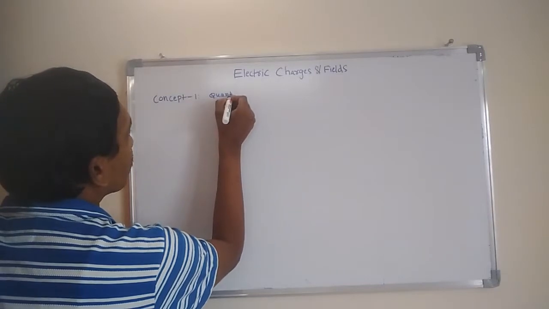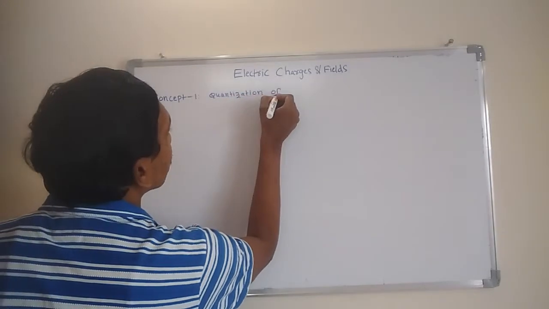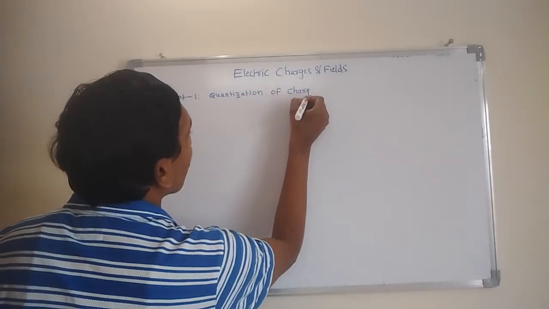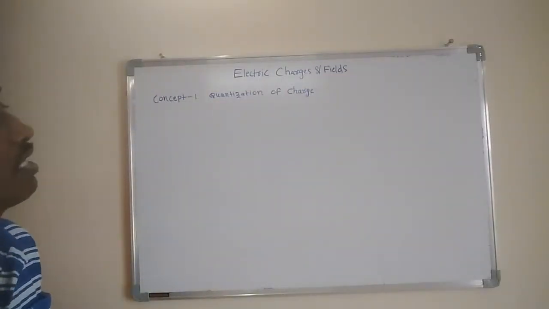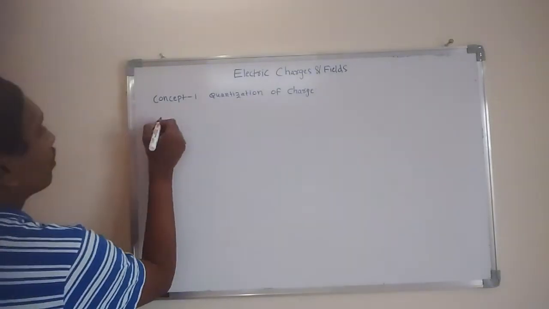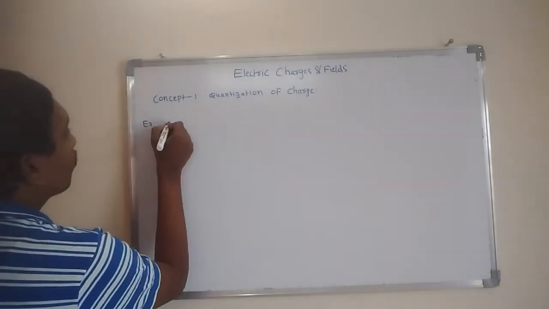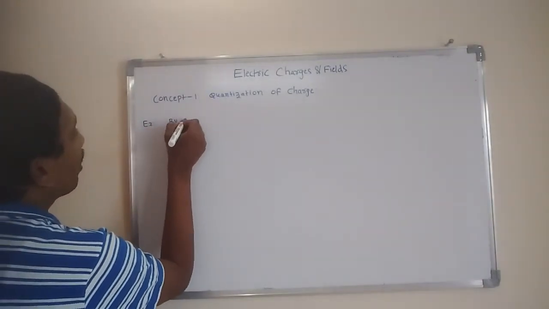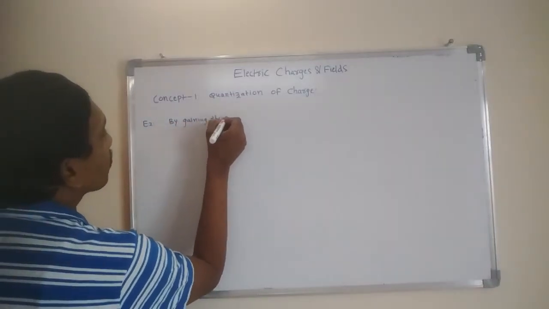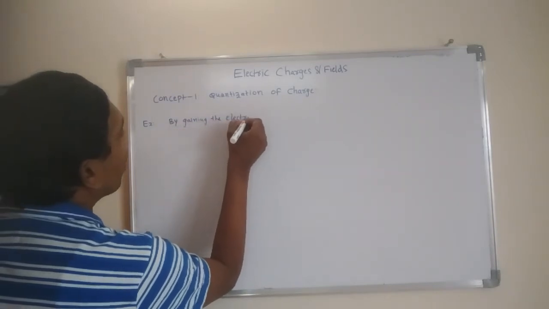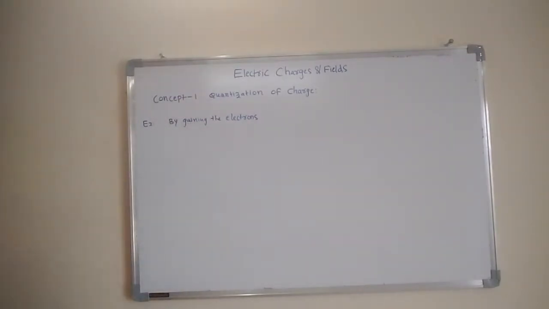What is the first concept? Quantization of charge is our topic. I want to explain this concept with one example, so that it is very easy to understand. Listen carefully to the example. By gaining electrons, for example, one body gains one electron.